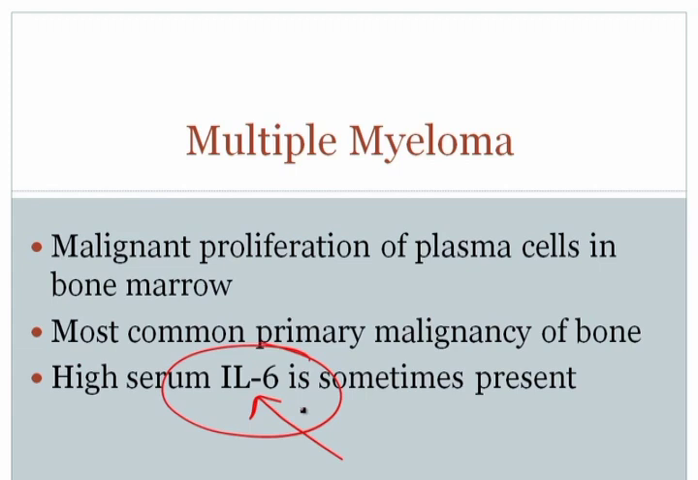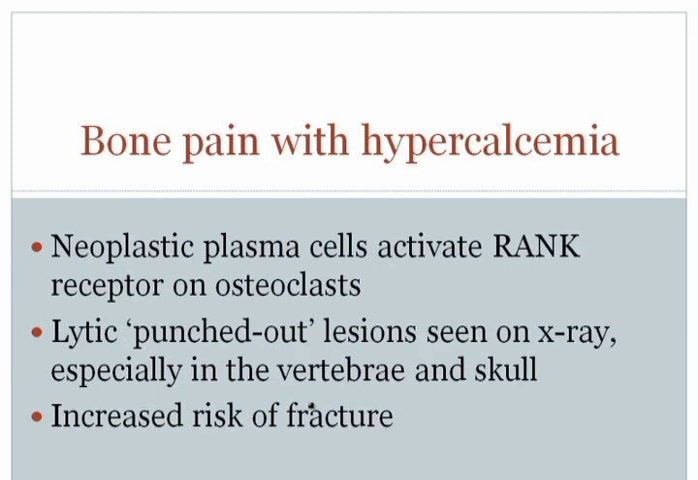Now, when we have a neoplastic proliferation of plasma cells, the clinical problems are all going to be based on what the plasma cells are actually producing. For example, the plasma cells have the ability to produce osteoclast activating factor. And when they produce osteoclast activating factor, the osteoclasts will get activated. Of course, the osteoclasts eat away at bone, and so that'll result in punched out lesions that will be seen on X-ray, particularly in the vertebra and the skull.